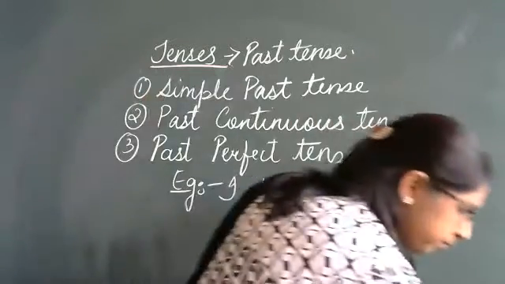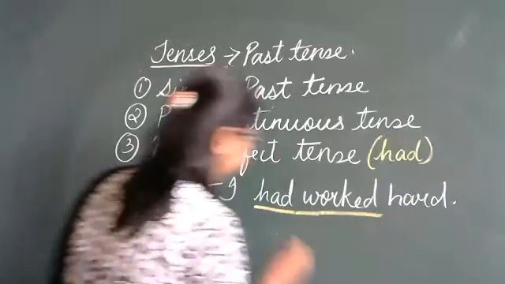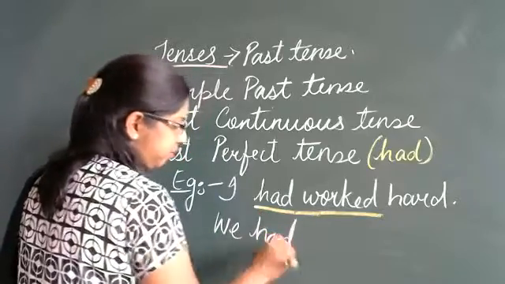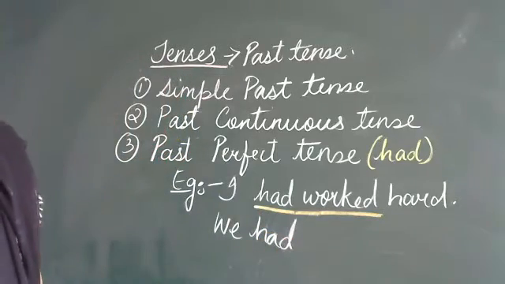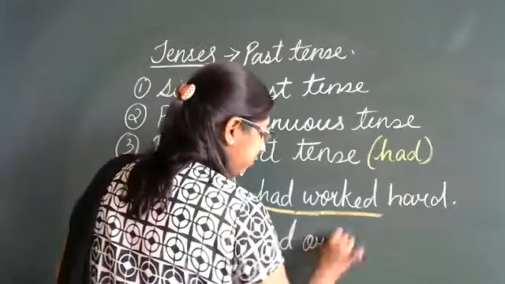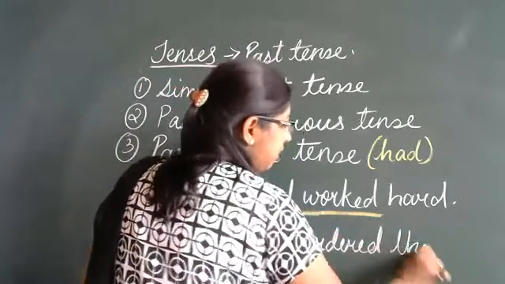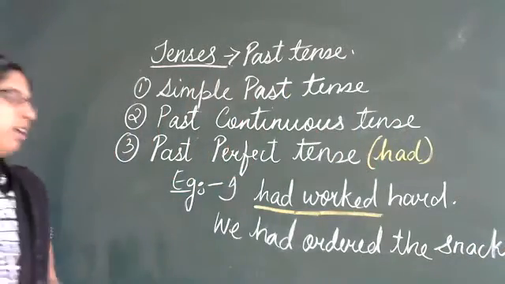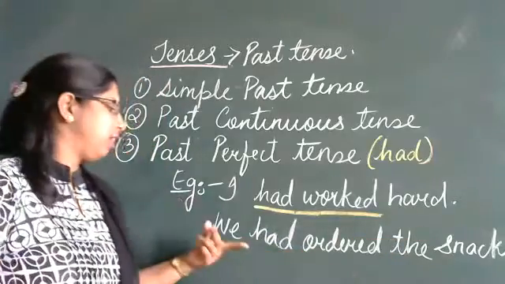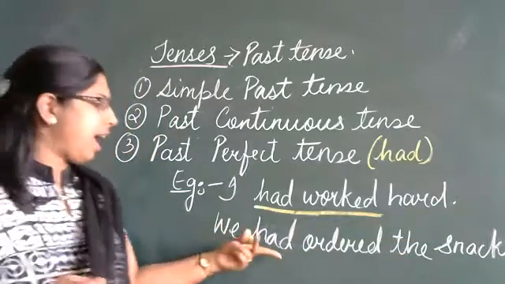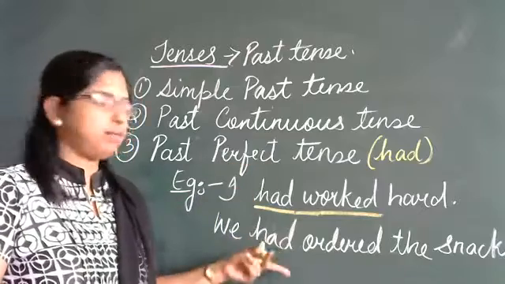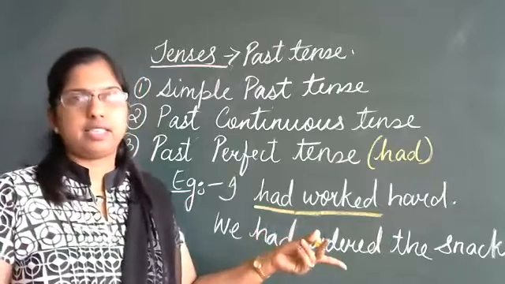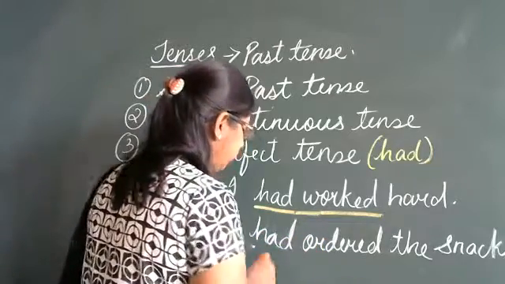Another example I'll give you. We had ordered the snacks. See here, we had ordered the snacks. We, plural, had, perfect, ordered, past. So it gives us past perfect tense. Had ordered.